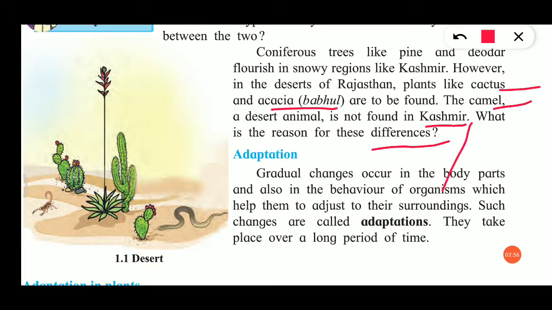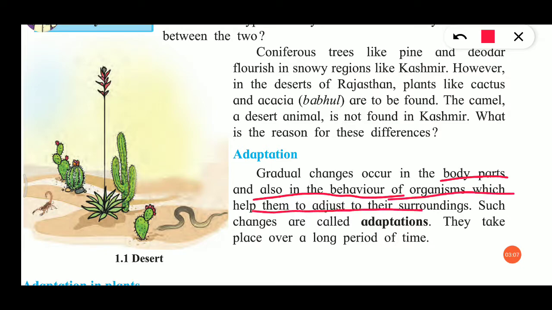Now, next one, adaptation. Gradual changes occur in the body parts and also in the behavior of organisms, which help them to adjust to their surroundings. Such changes are called adaptation.